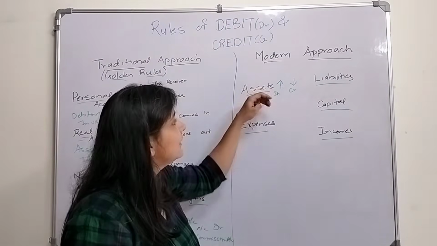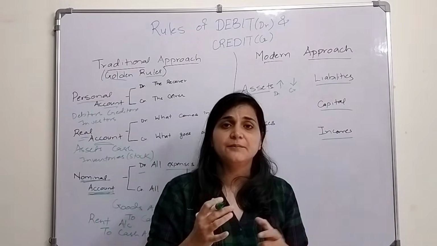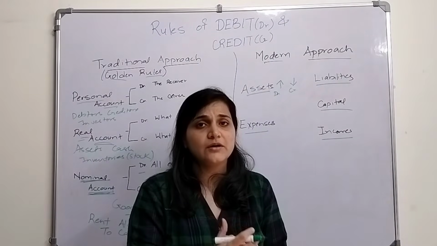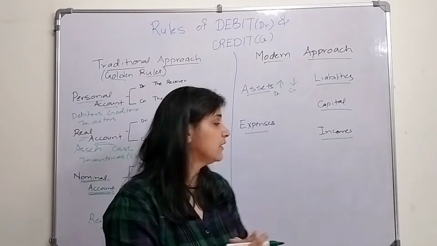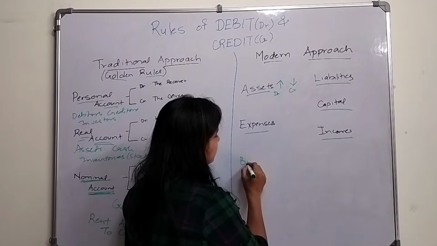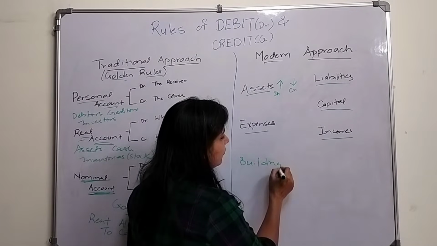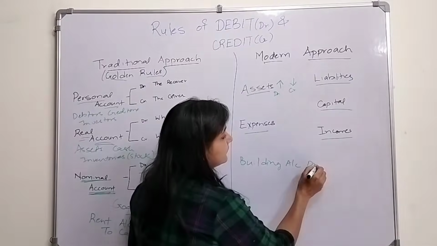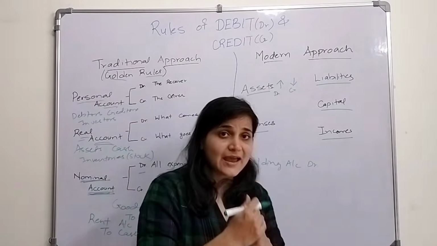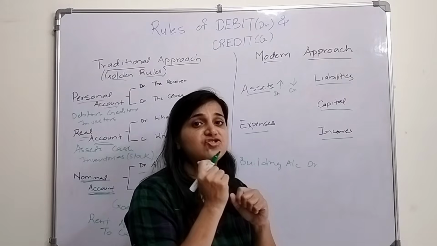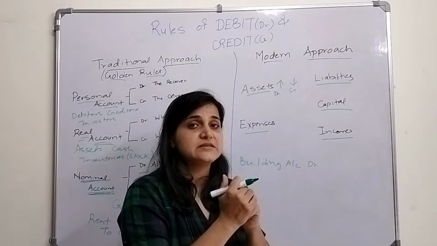Okay, let's say I purchased a building. Building is my asset. I purchased the building, so the building account will be debited. I purchased that building by giving a check, so my bank balance is reducing.